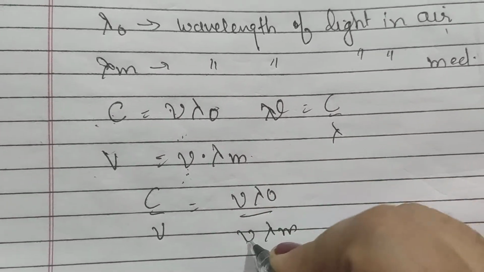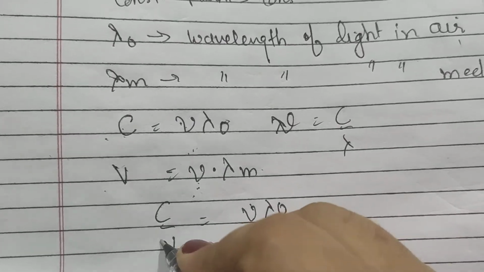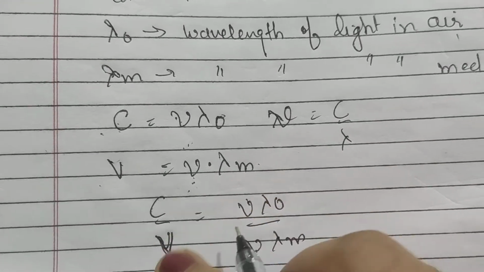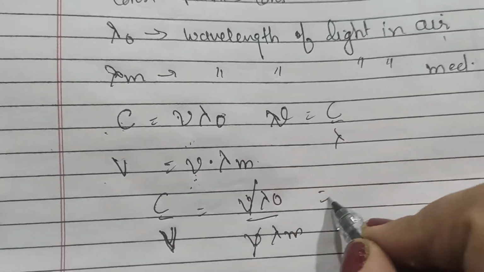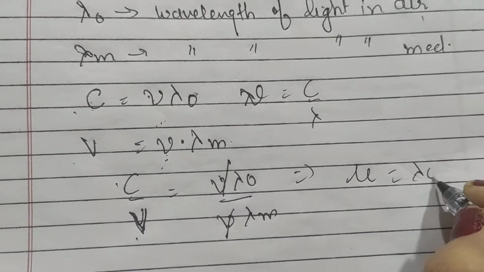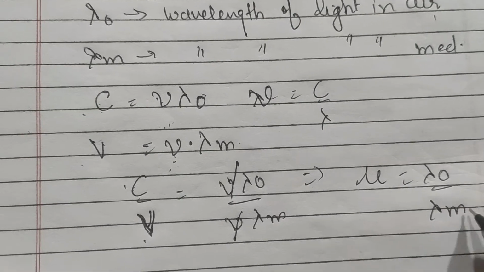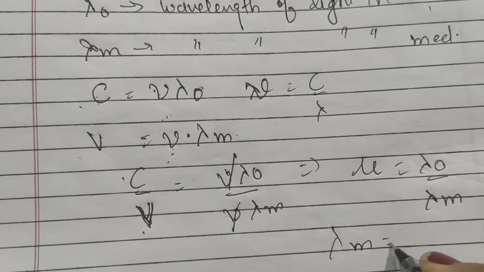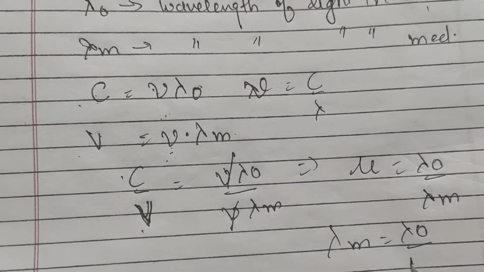Here this nu represents the frequency and this V represents the speed of light in any medium. So nu will cancel out. Now C by V is equal to mu. So mu is equal to lambda naught by lambda m. So we can say that lambda m is equal to lambda naught by mu.